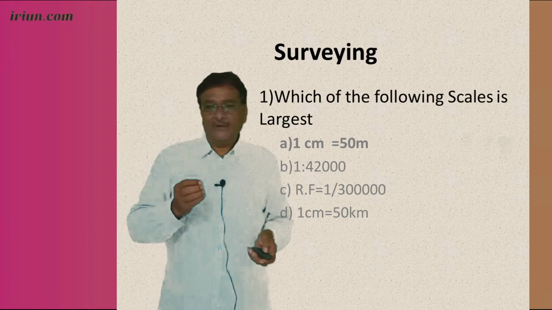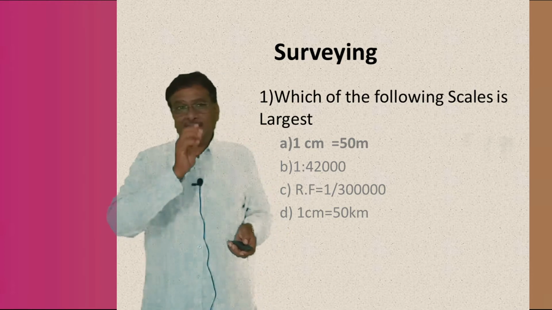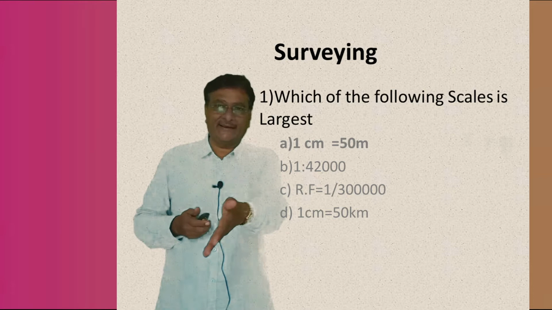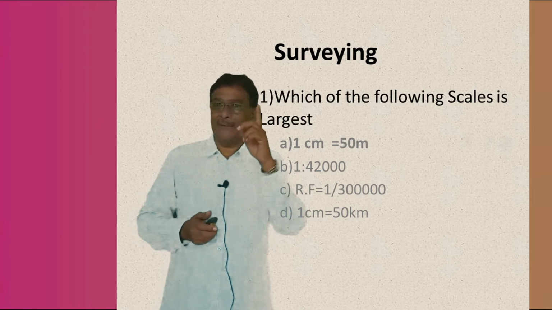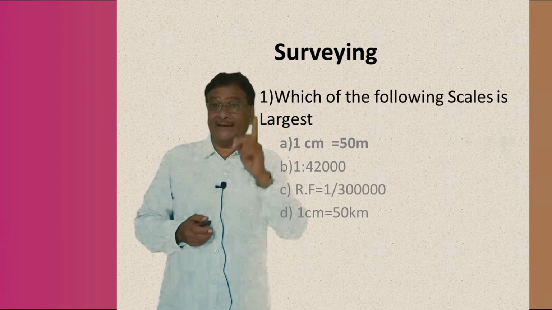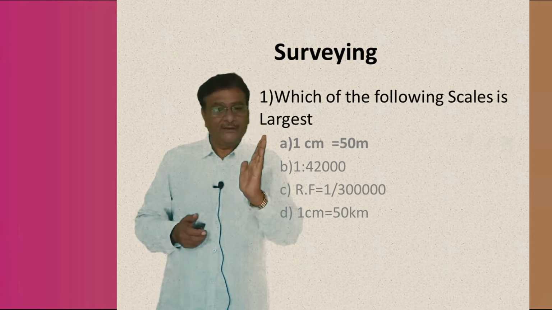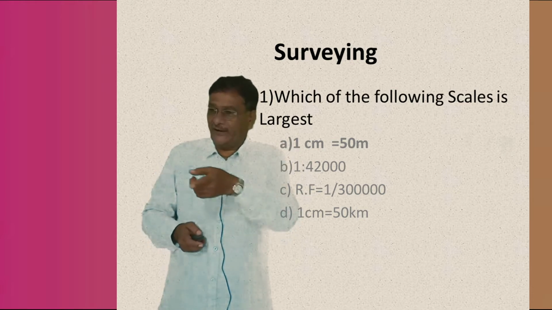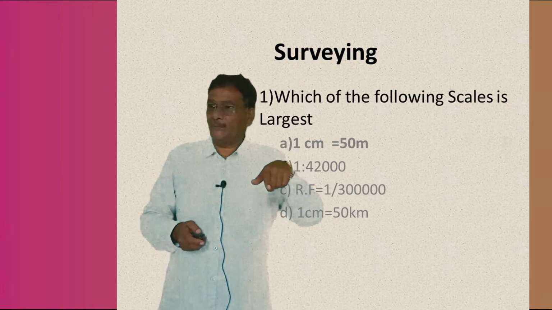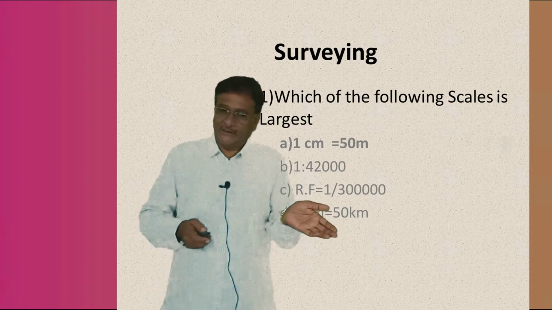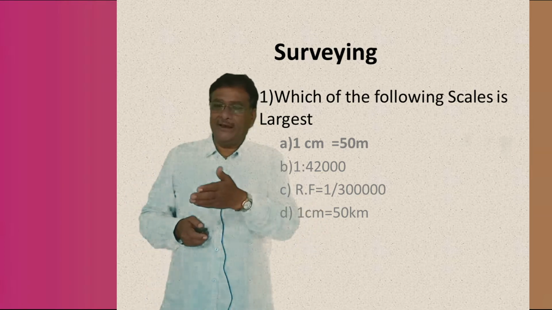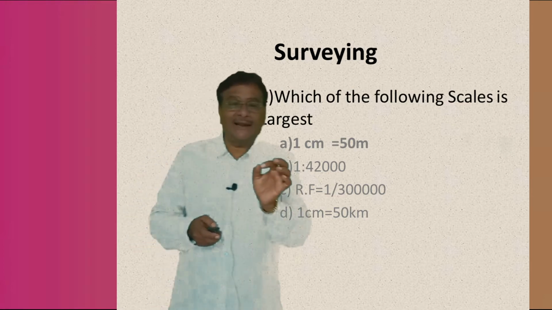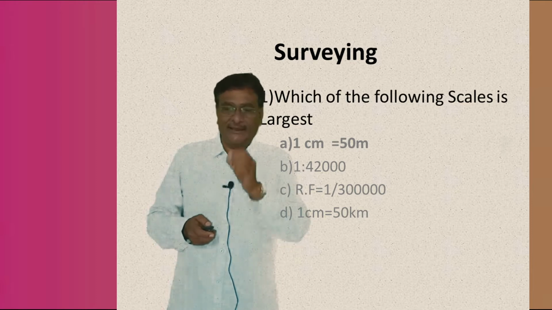So again, if you ask me, a particular direction of the line AB is about 45 degrees or 50 degrees, with reference to what? With reference to the magnetic north. Just now I told you, meridian, magnetic. That magnetic north is the reference line or meridian. With reference to that, the different angles in the whole circle bearing system are measured. For example, the direction of the line AB or the bearing of the line AB. Now I am using the word bearing. The bearing of the line AB is how much?